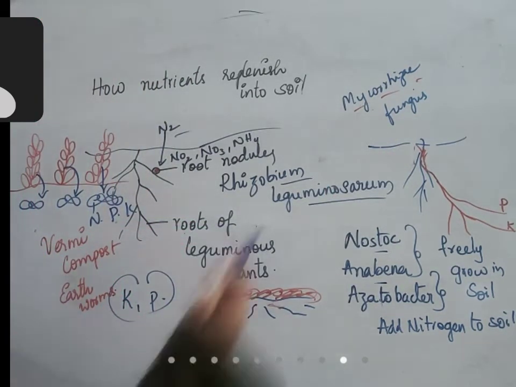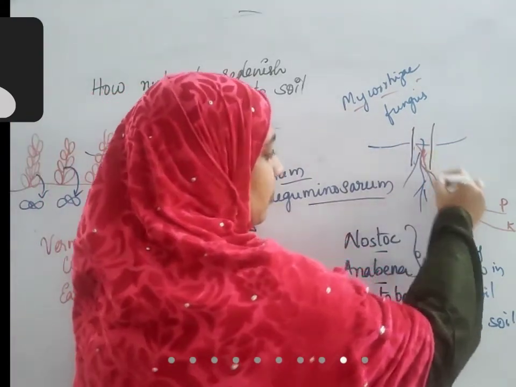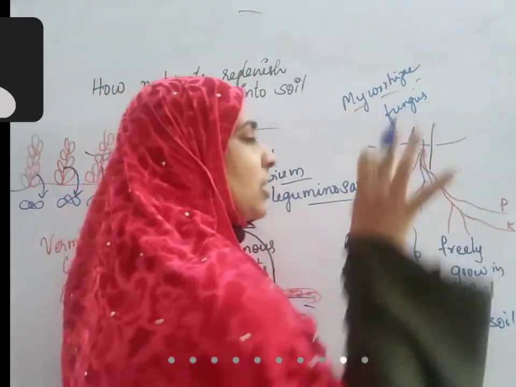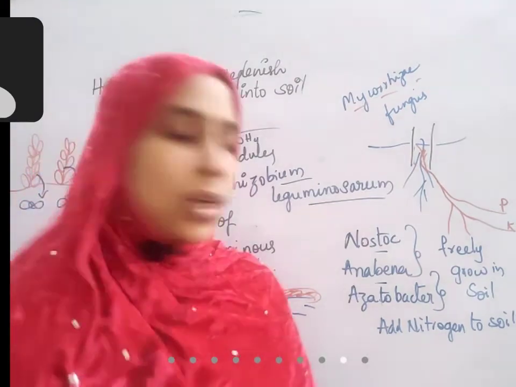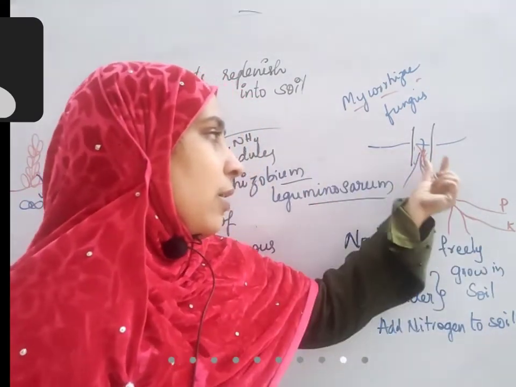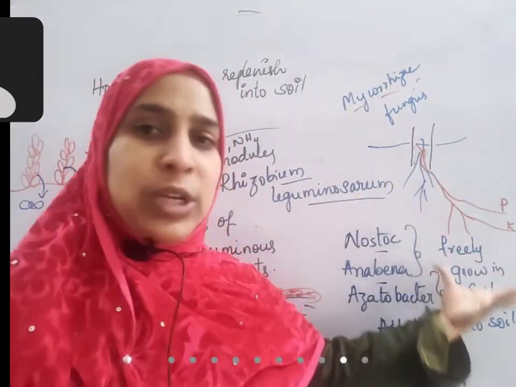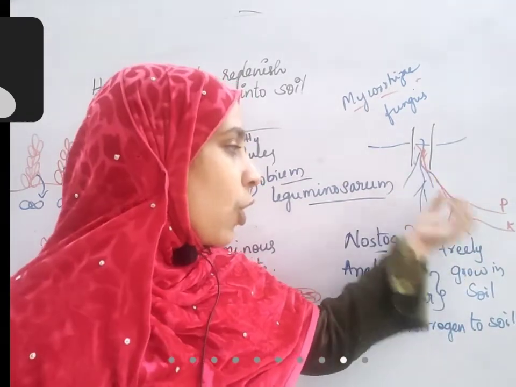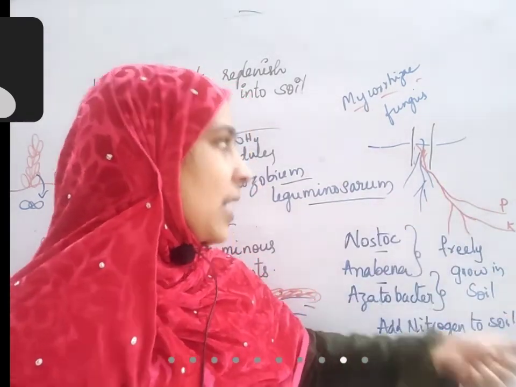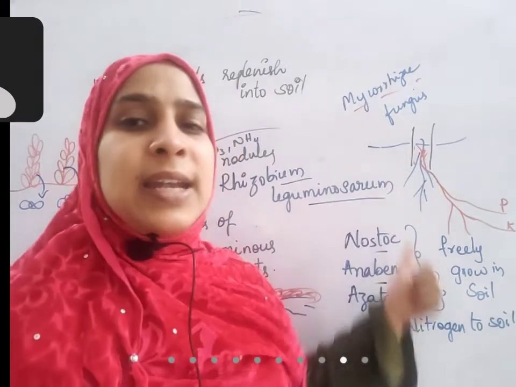So this is a plant, the blue color one is plant and the red color one is mycorrhiza. Mycorrhiza can grow its root-like structures too deep into the soil. Compared to a plant, it can grow into deeper soils and extract all the phosphorus and potassium present in the deeper layers and supply it to the plant directly to the cells.